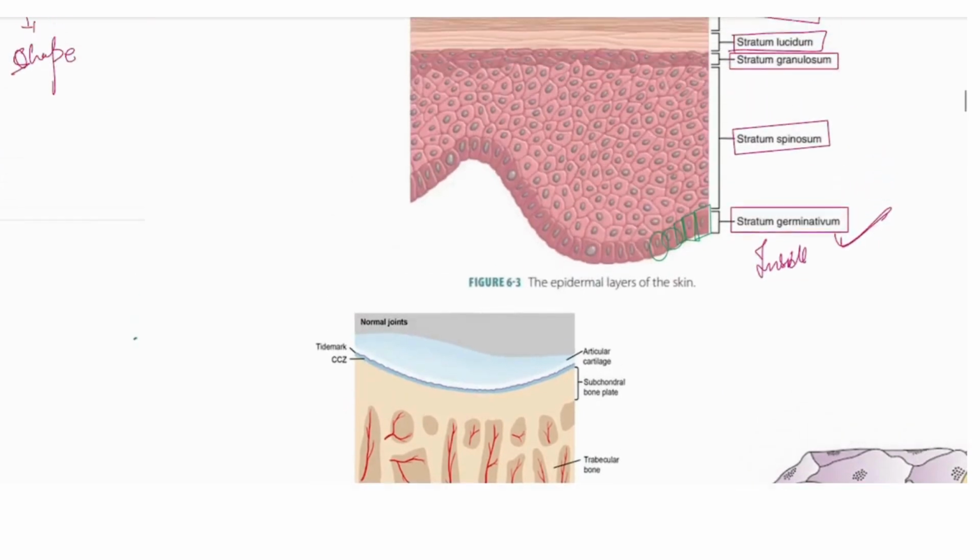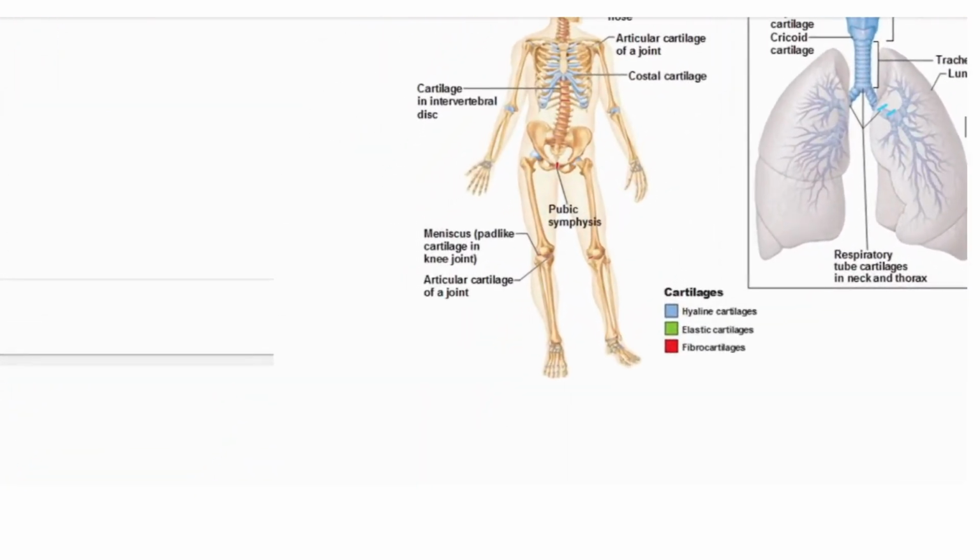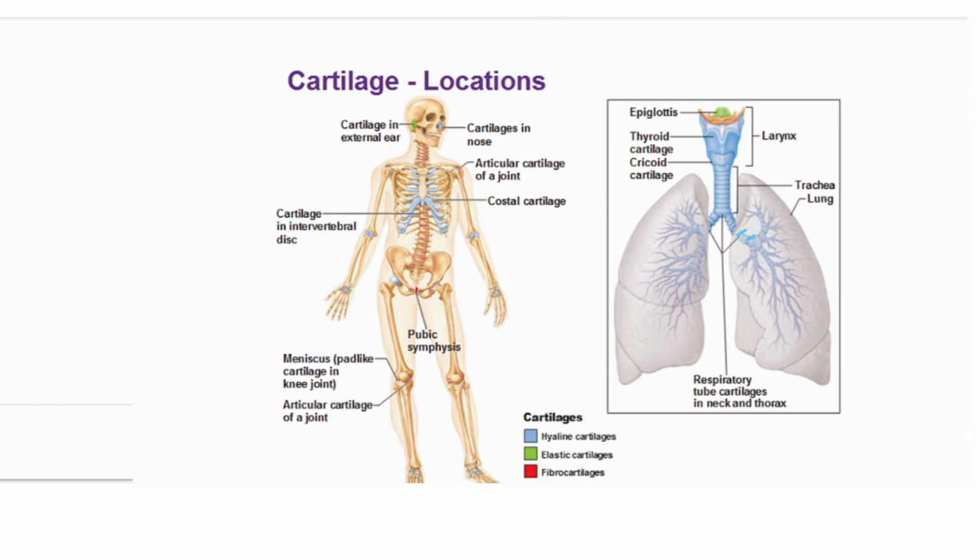Now I will show you the cartilage type and cartilage location. We have seen cartilage in the ear, in the nose, in the joints, costal joints, and in the intervertebral disc. Pubic symphysis also has cartilage. This blue one indicates the hyaline cartilage, the red one indicates the fibrocartilage, and the green one indicates elastic cartilage. So here is the elastic cartilage in the epiglottis, right? The red one is fibrocartilage, indicated at the pubic symphysis. And everywhere else we have seen hyaline cartilage, right?